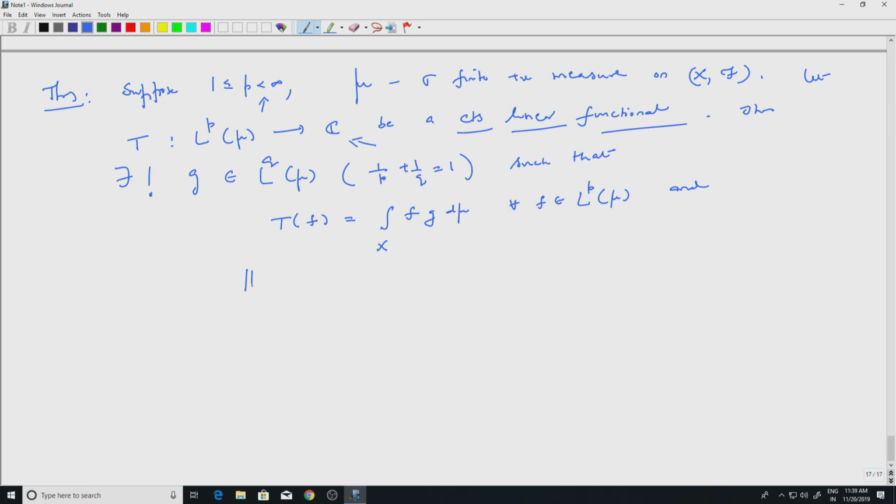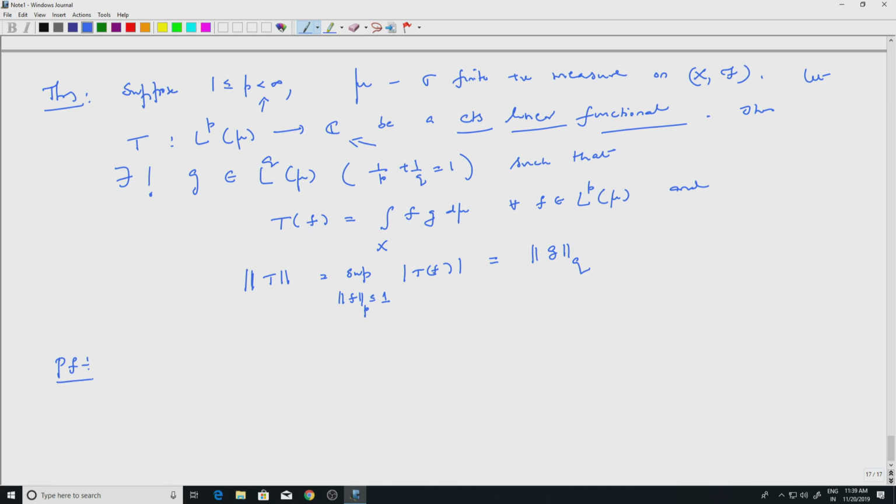You look at the norm of T. This is simply the supremum over the unit ball of the modulus of Tf. So whenever we have this integral, we know that it is actually equal to the LQ norm of G. So we are identifying the norm of the linear functional as the LQ norm of the function G, which defines the linear functional T. I hope the statement is clear.